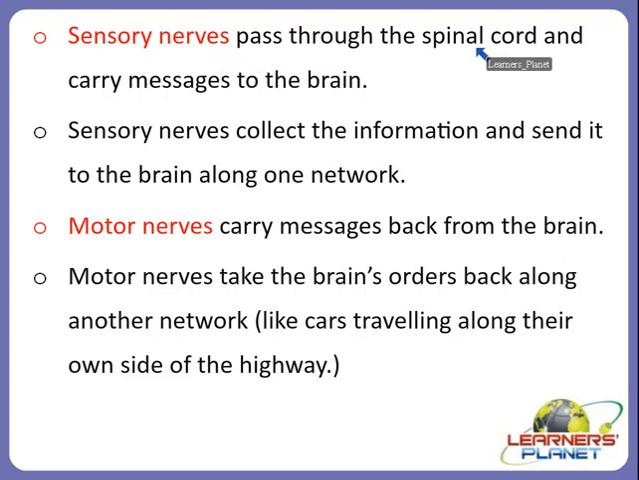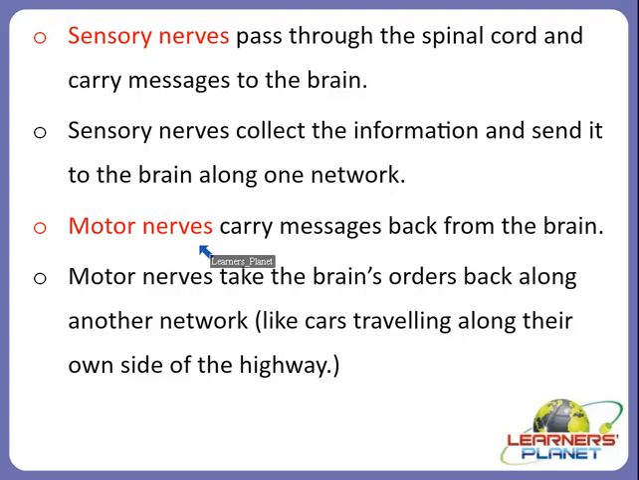Sensory nerves pass through the spinal cord and carry messages to the brain, and they also collect the information from the different parts of the body and send it to the brain along with one network, right? In the same way, sensory neurons also occur. They take the information from the eyes, ears, nose, tongue and skin to the brain, right?